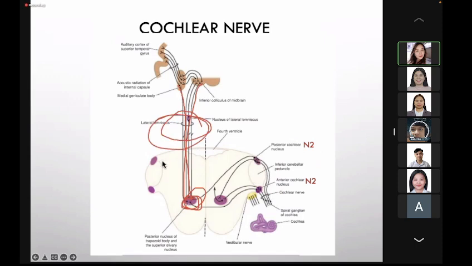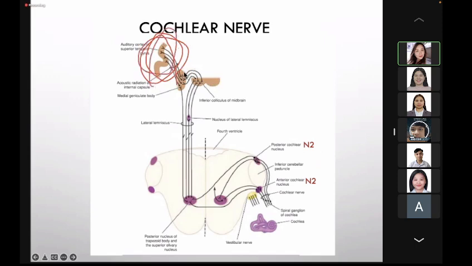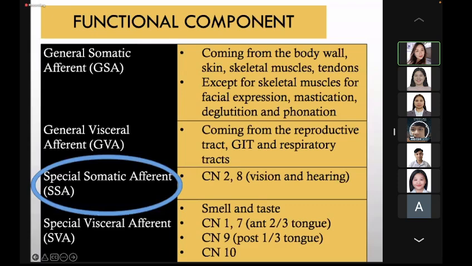The connection of the inferior colliculus to the medial geniculate body is via the inferior brachium. From the medial geniculate body, it will go to the auditory cortex, located at the superior temporal gyrus of the temporal lobe.